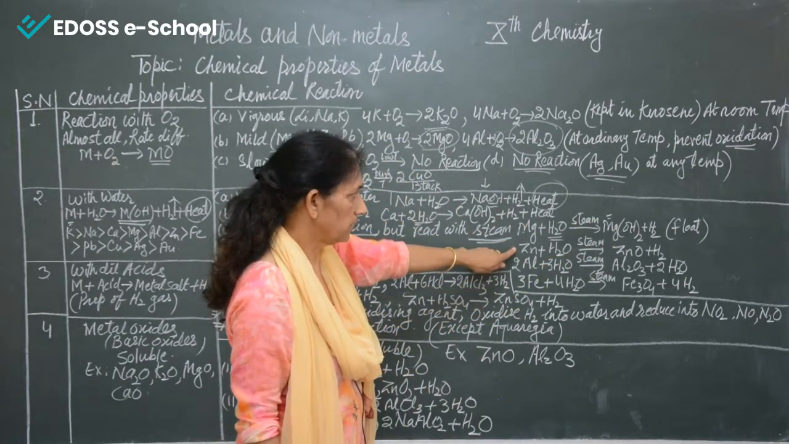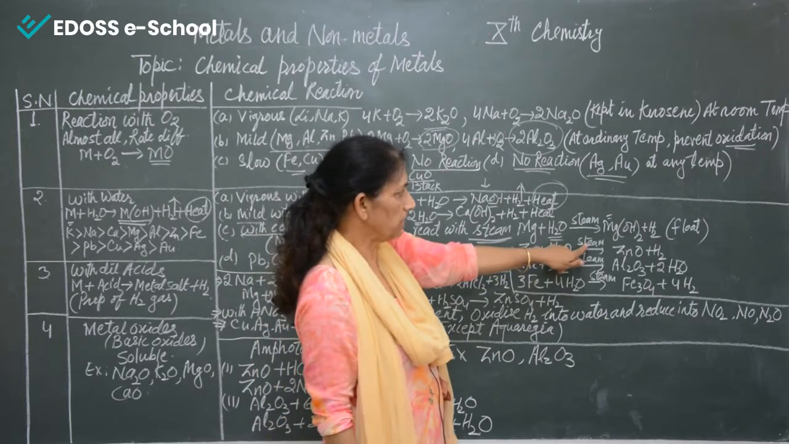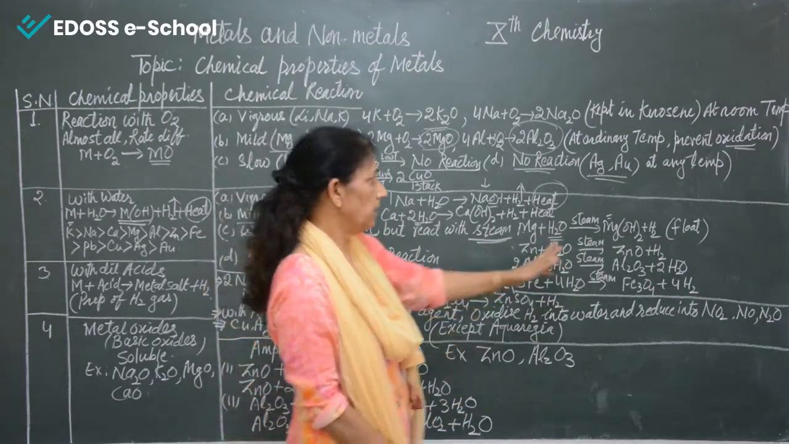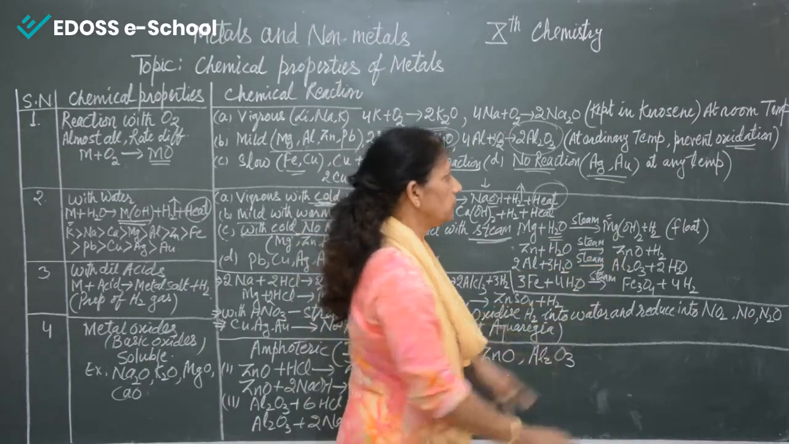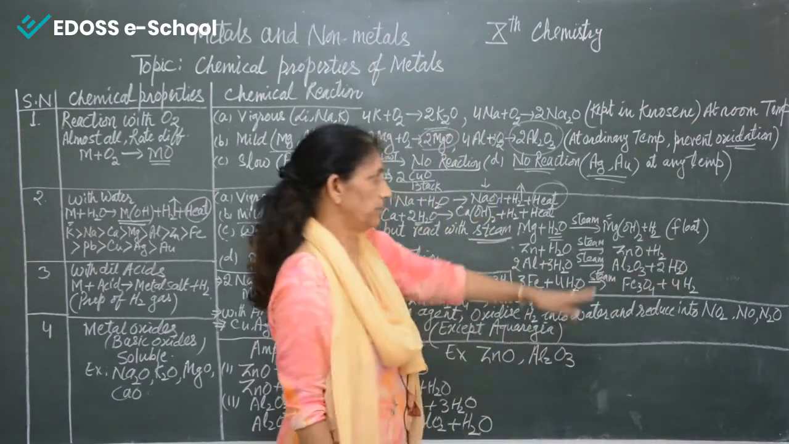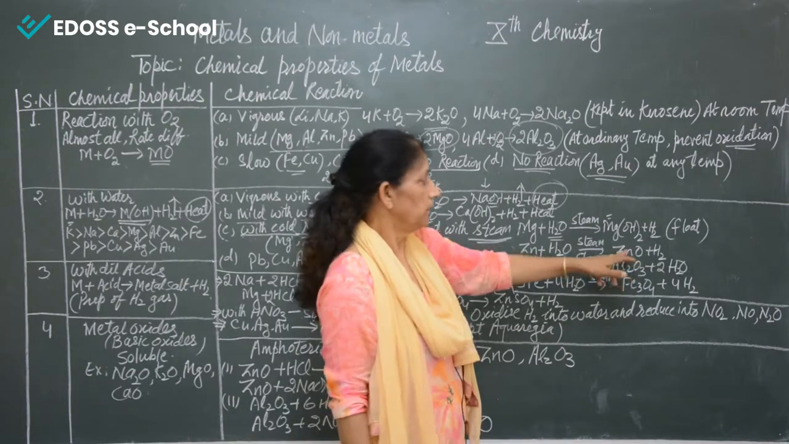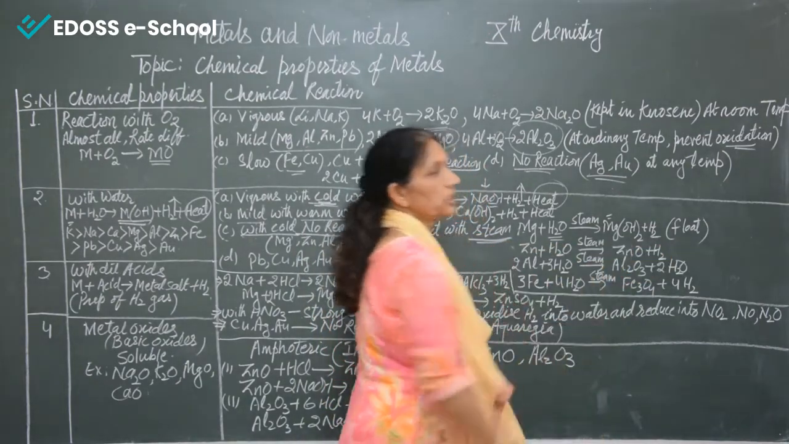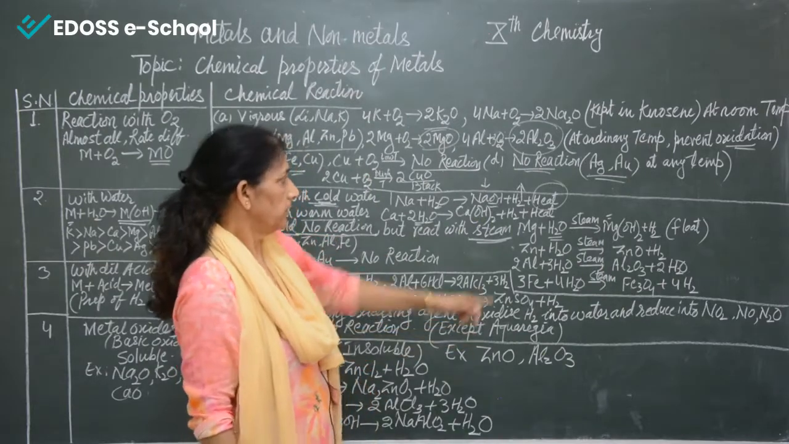Then is zinc. Zinc doesn't react with cold water or hot water, but with steam it forms zinc oxide and hydrogen. Again the same thing happens, because hydrogen gas is formed, so what happens? This zinc started floating. Then is aluminium.